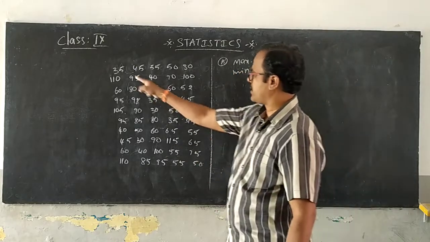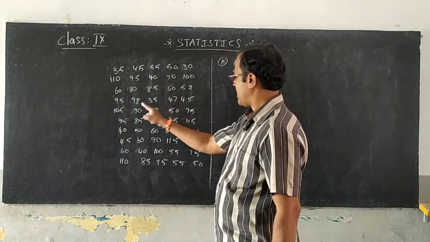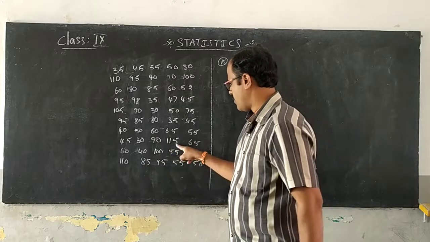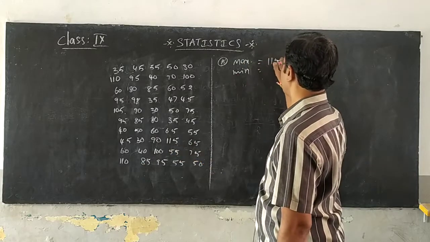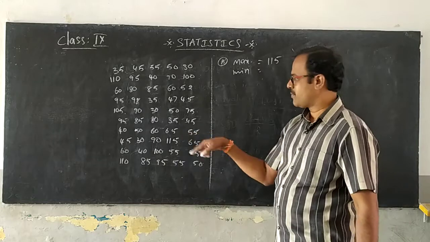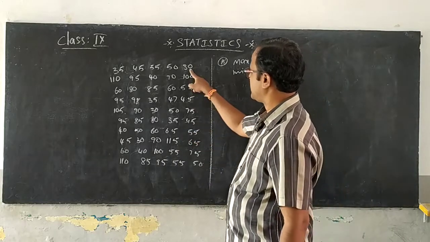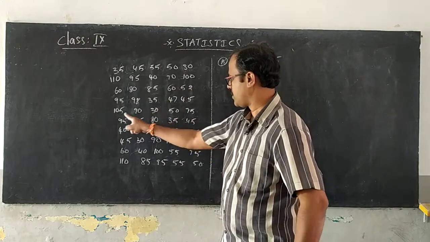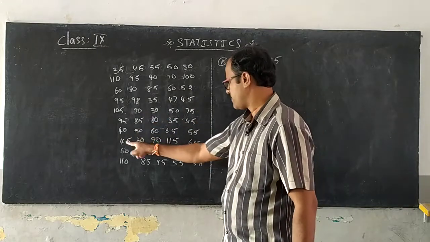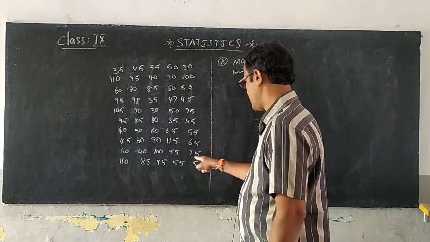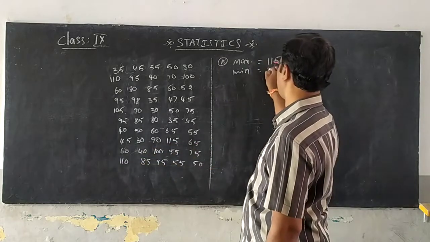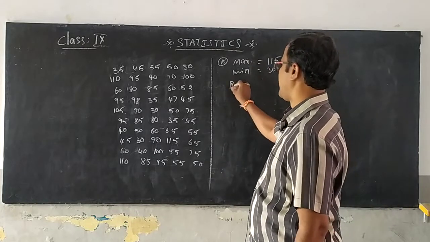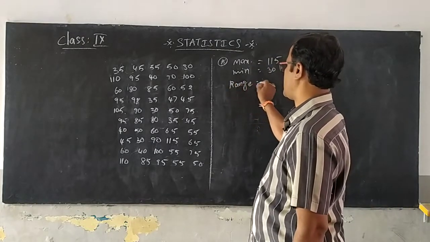If you observe carefully, 110 is greater, 115 is the maximum value. And the minimum value among all these is 30. Now based on the maximum and minimum, you find the range.